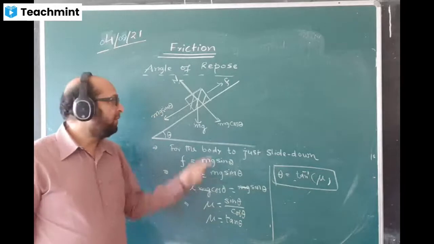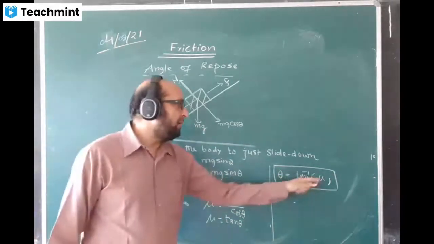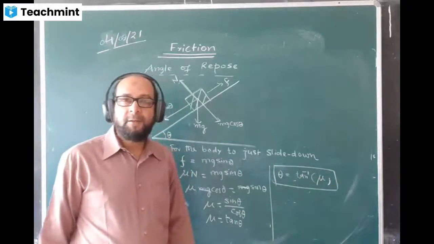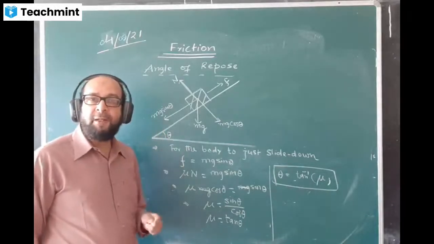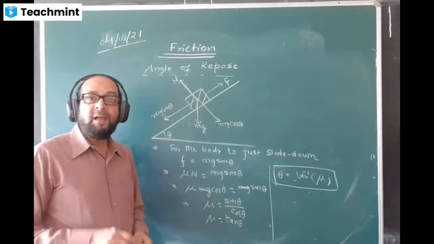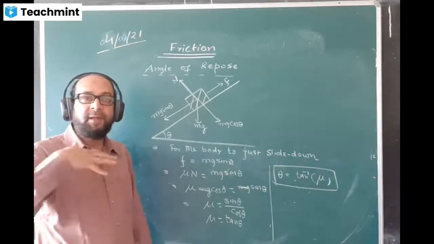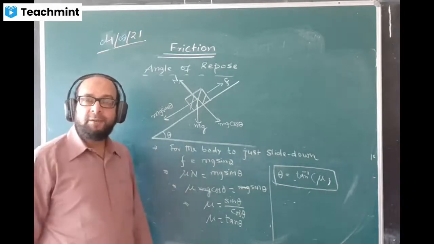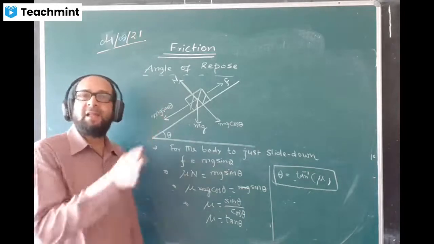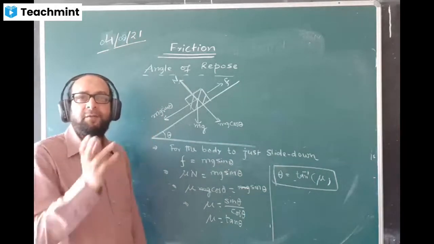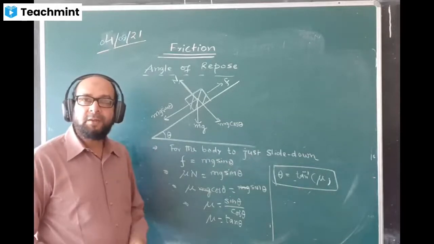I give one example. Coefficient of friction value, suppose mu value is 1. I'll do tan inverse 1. Tan inverse 1 value will come 45 degrees. Then in that case, for the angle of inclination up to 45 degrees, the body will not slide down. But if the angle is more than 45 degrees, the body will slide down with its own weight. We are not giving any force, but the body itself is sliding down with its own weight. If the angle is lesser than that, maybe 30 degree, 40 degree, till 45 degree, the body is not sliding down, body will be at rest.